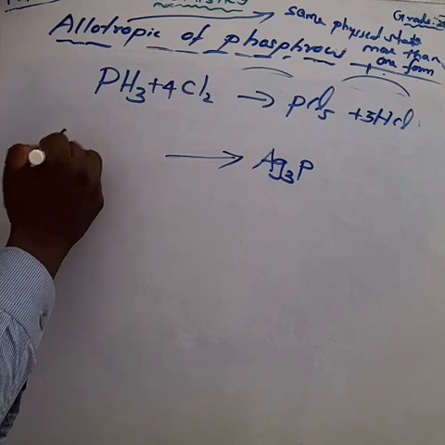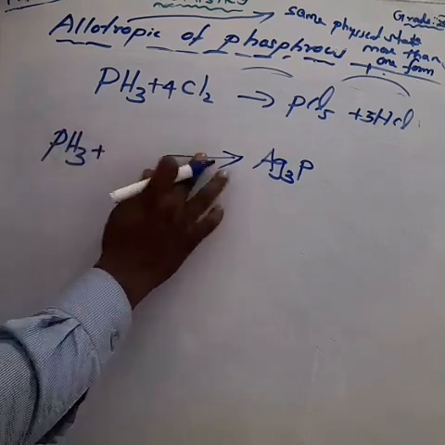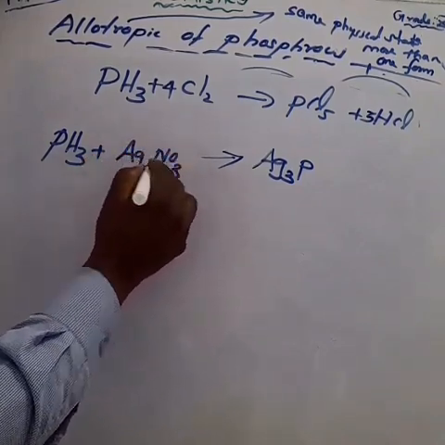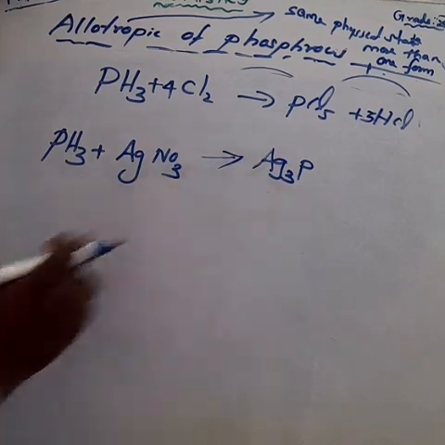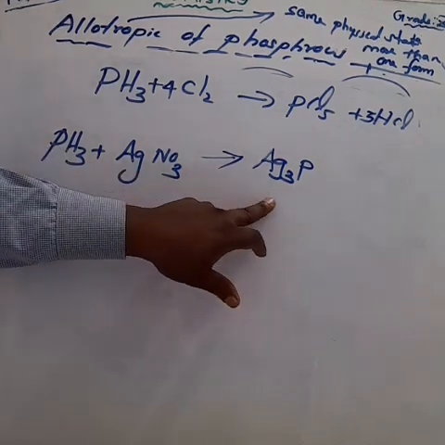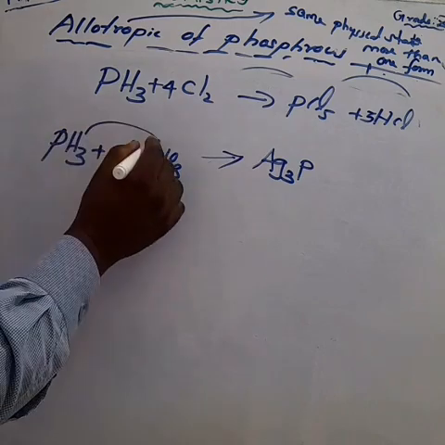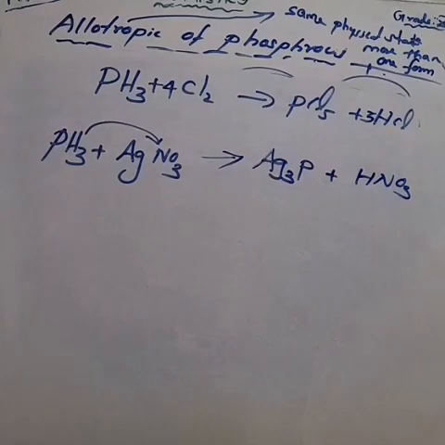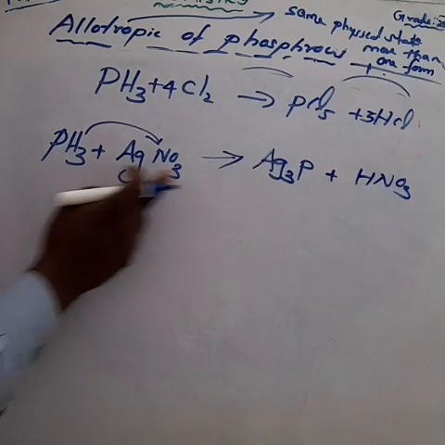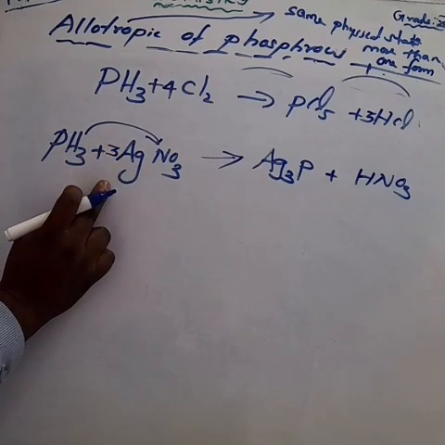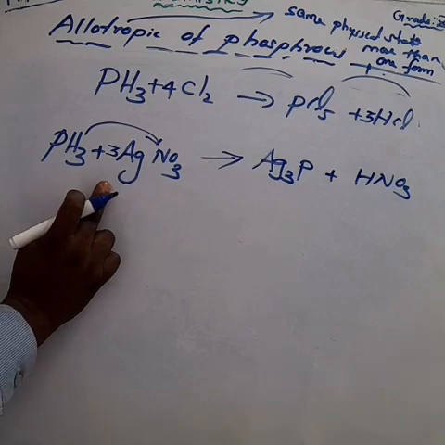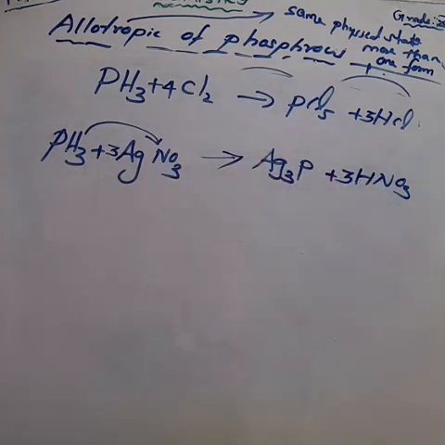Phosphine, PH3, reacts with the silver salt AgNO3 and gives Ag3P, silver phosphide, as this Ag combines with the phosphorus, and hydrogen combines with the NO3 to form HNO3, nitric acid. How much silver is there on the product side? 3 silver. So on the reactant side make it 3 AgNO3. How much nitrate is there? 3. So on the product side make it 3 HNO3. Okay, now the equation is balanced.